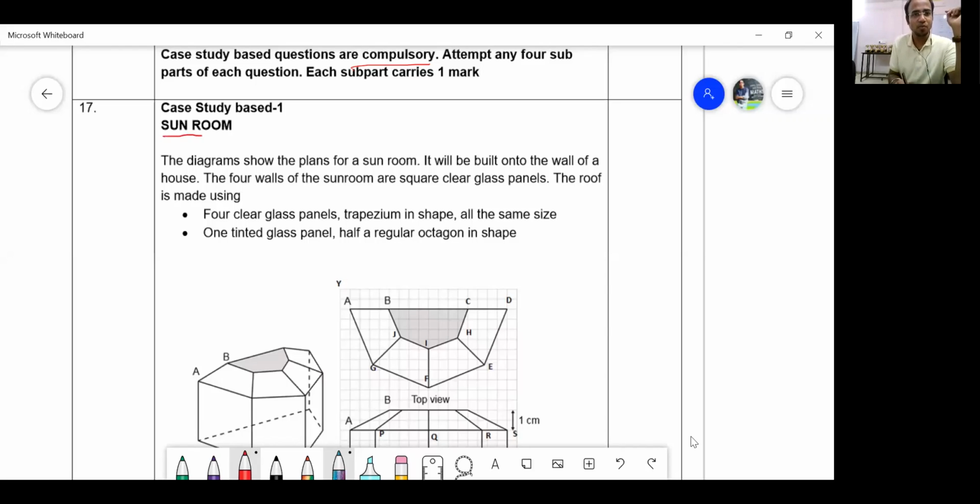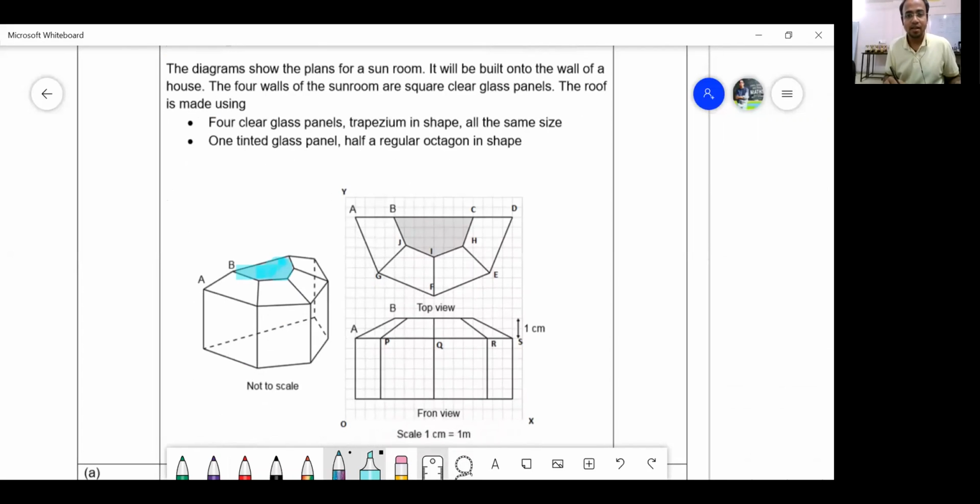Now there is a sunroom. What is a sunroom? Have you seen a car with a sunroof? Yes, sir. So for your kind information, that roof is here. As you can see, that blue mark is the sunroof. And this sunroof, try to understand, is made on the basis of a room. So these are the walls of the room. This vertical upright portion is nothing but square walls. It is not I who am saying it, it is the question saying.